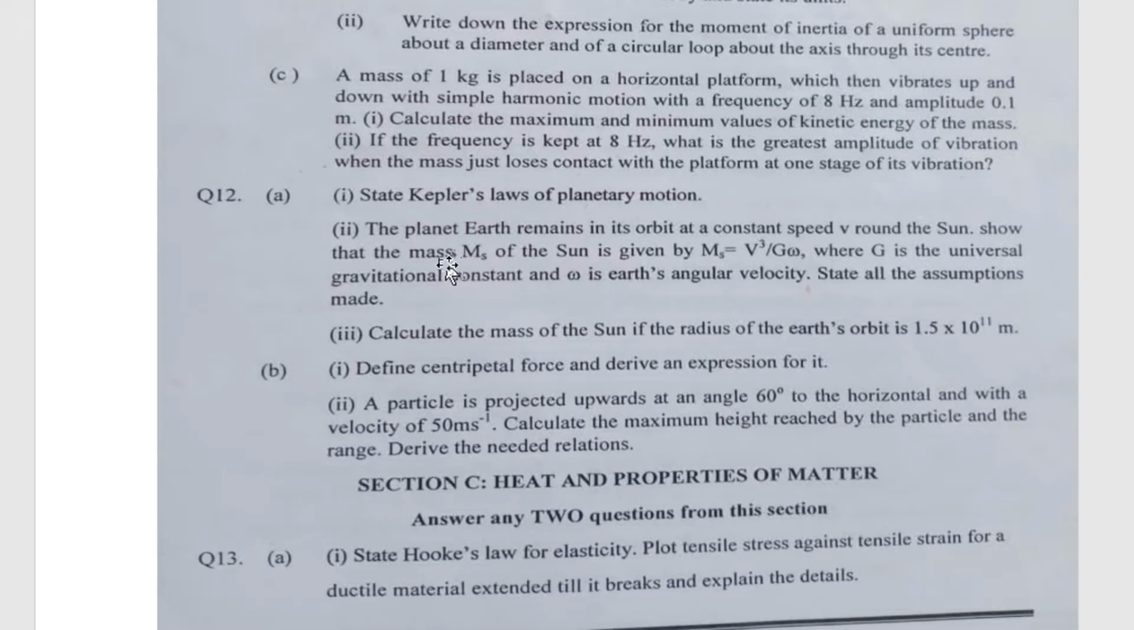Now, let's look at question 2. The planet Earth remains in its orbit at a constant speed v around the sun. Show that the mass of the sun is given by v cube over G omega, where G is the universal gravitational constant and omega is the Earth's angular velocity. State all the assumptions made. 3. Calculate the mass of the sun if the radius of the Earth's orbit is 1.5 multiplied by 10 power 11 meters. Let me start with this question before I dive into other questions.